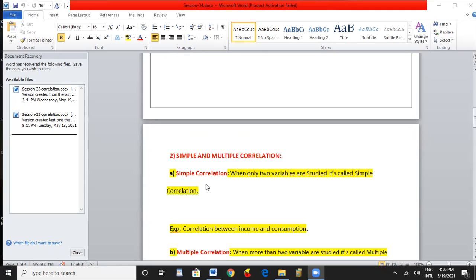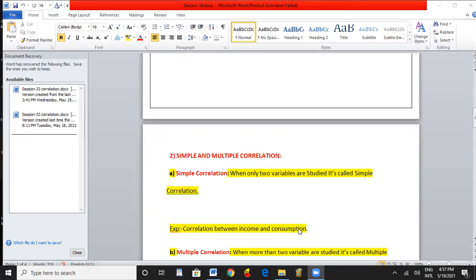Here in that management, only two variables have been studied. If you give the report about these two variables, it is enough for us to take the decision, the management says. For example, the correlation between income and consumption.